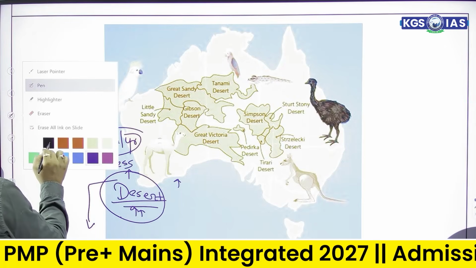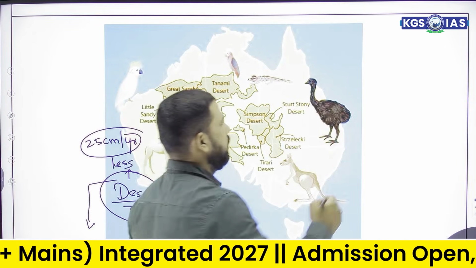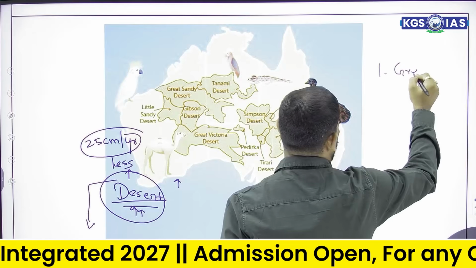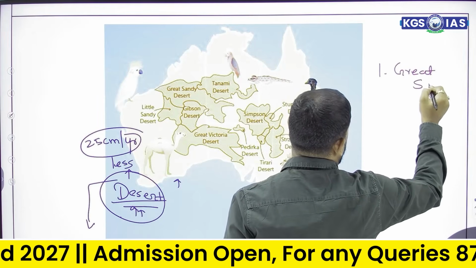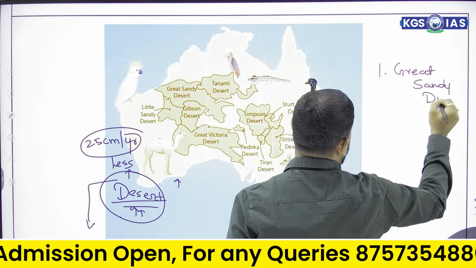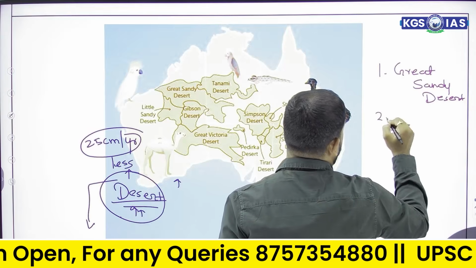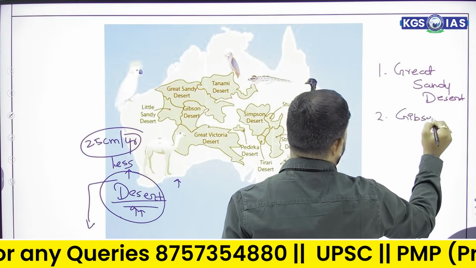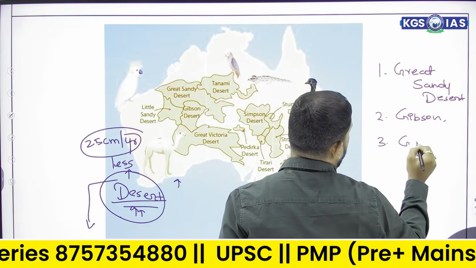The major deserts of Australia are Great Sandy Desert. Second famous is Gibson Desert. Third is Great Victoria Desert.